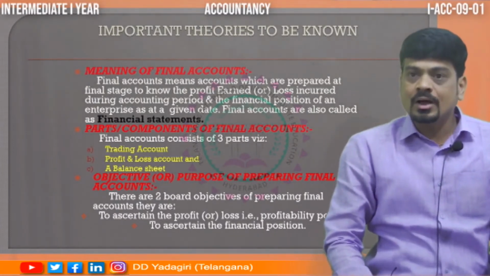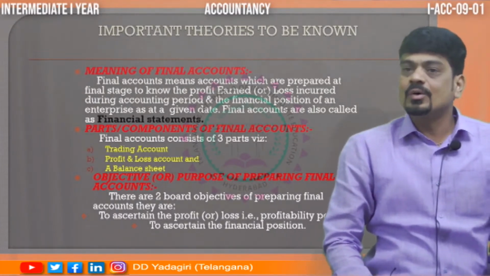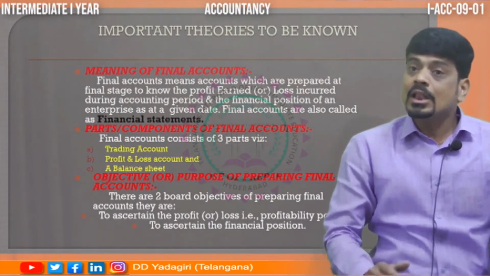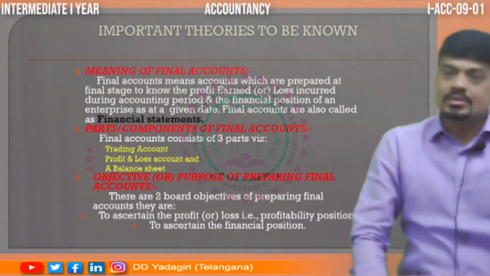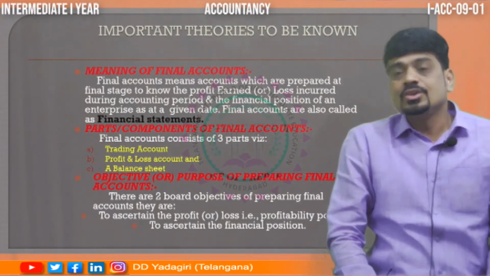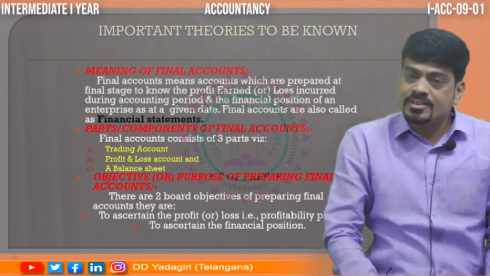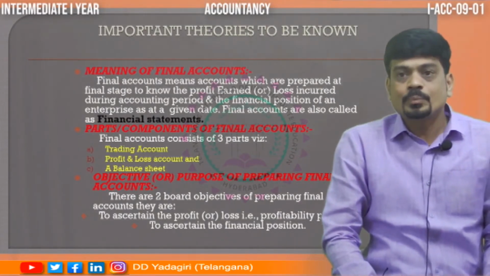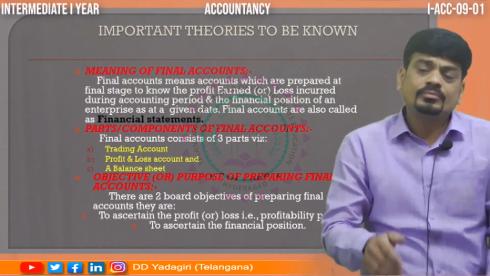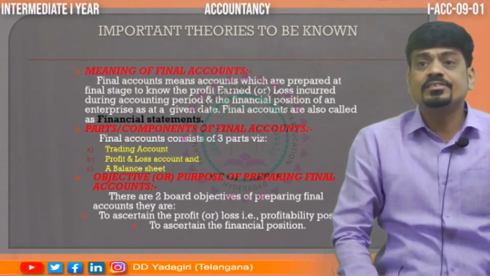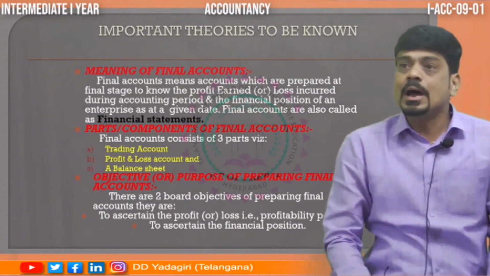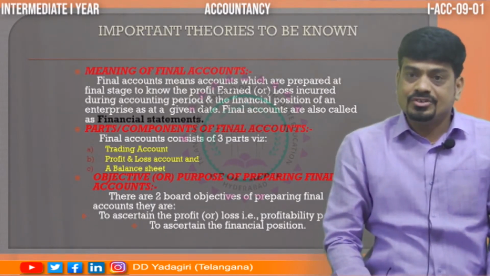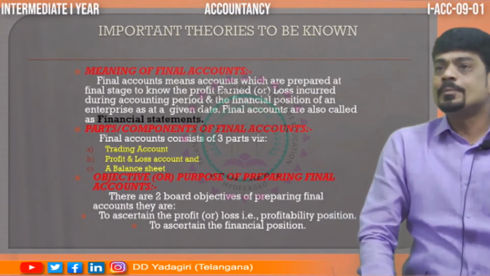One is trading account, one is profit and loss account, and balance sheet. Along with that, we can also say that your final accounts or your financial statement also consist of your statement of retained earnings and all, which you are going to learn in a higher level of your education.